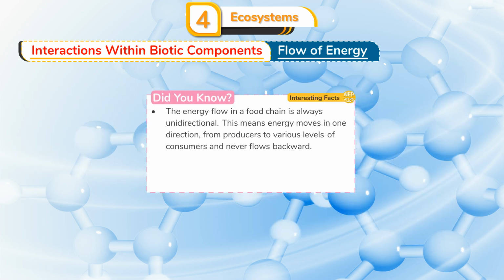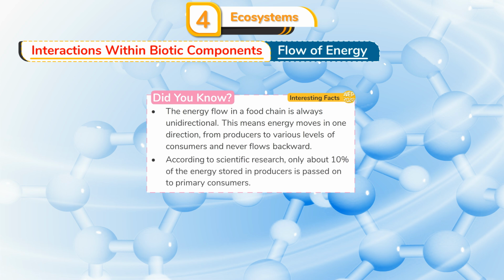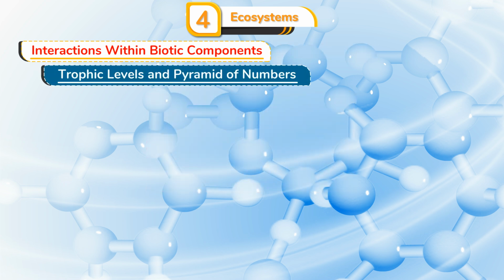Did you know? The energy flow in a food chain is always unidirectional. This means energy moves in one direction, from producers to various levels of consumers, and never flows backward. According to scientific research, only about 10% of the energy stored in producers is passed on to primary consumers.